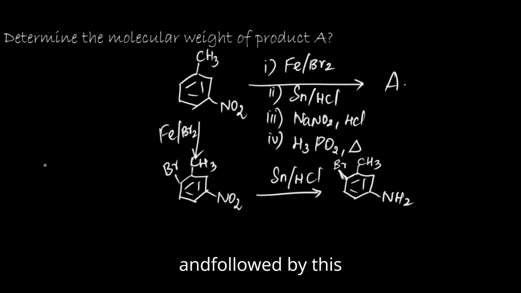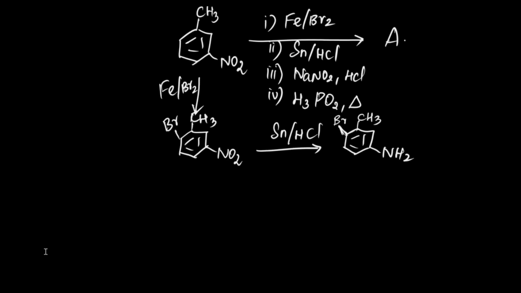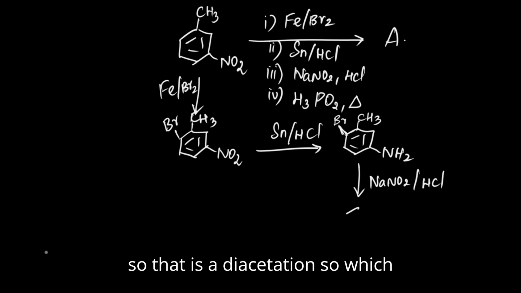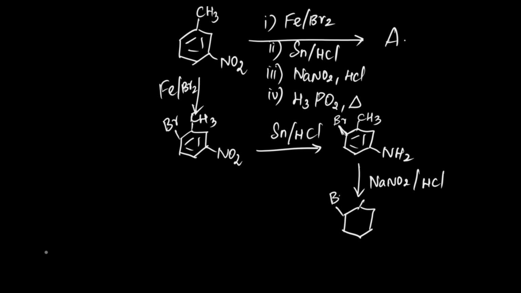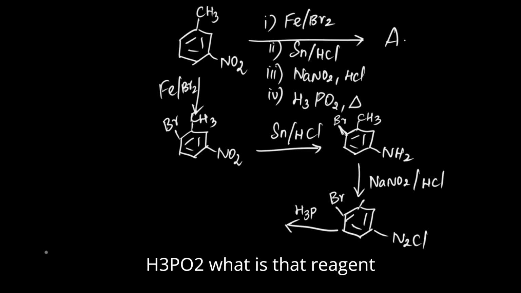This is followed by NaNO2 HCl. That is a diazotation, which makes the product N2Cl. Then finally I am having H3PO2. What is that reagent?